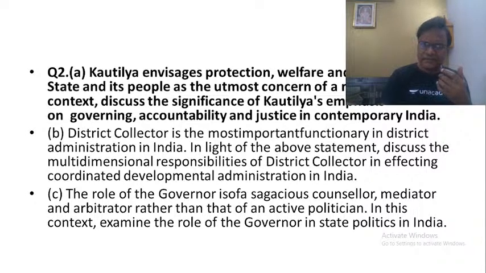Then after writing all these things, you have to talk about the solutions. What should be done? Simple, good governance. You must implement political reforms, economic reforms, governance reforms, budgetary reforms, and these other reforms like citizen charter, social audits, e-governance and grievance redressal mechanisms to make sure that we can ultimately realize Kautilya's concept of good governance. There must be accountability at all levels, right from the Prime Minister to the peon in the government offices. So that is what you have to write for this question.